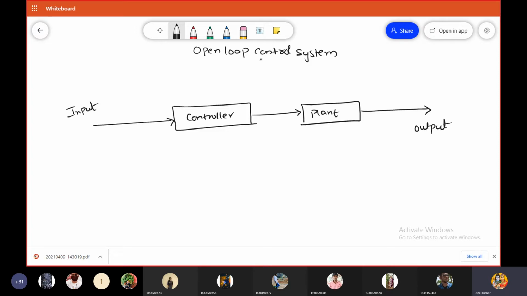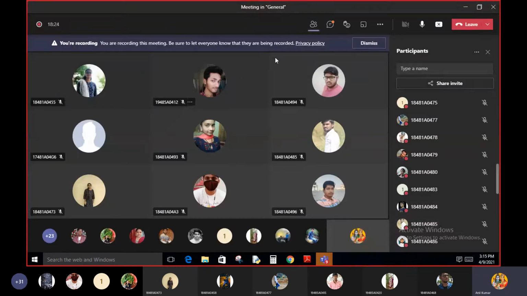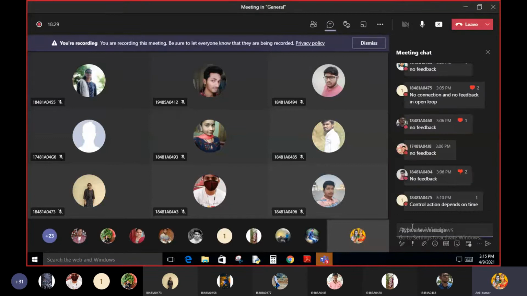So what about the closed loop? All of you please respond to me in the chat box. I am waiting for your response. So what about the closed loop, particularly with respect to the feedback connection? What are the words related to the closed loop system?